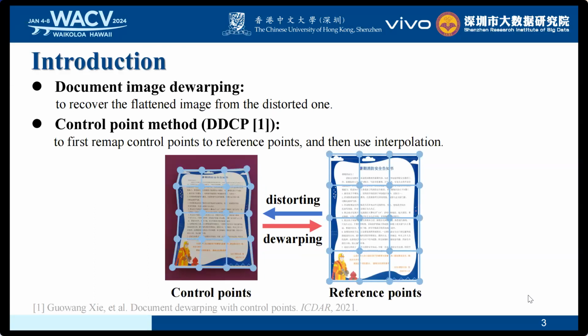The control point method, DDCP, a popular solution to image dewarping, is to sample control points on the distorted image, then remap these points to reference points, and finally use interpolation to obtain a complete image.